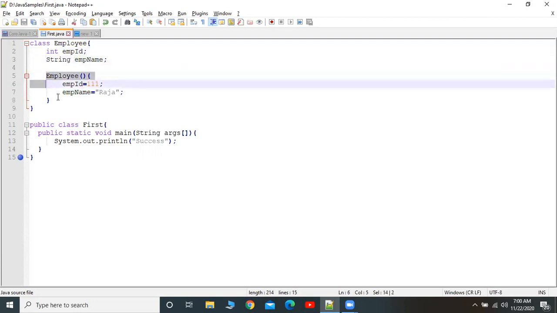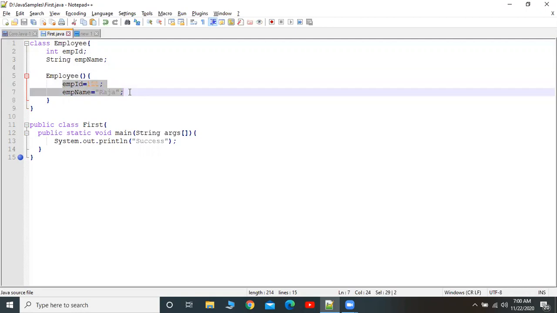And again, this is the constructor. This is the way we have to define the constructor. Here see, Employee, open bracket close bracket, and inside I have two lines of logic. I am just assigning the values to the variables emp id and emp name. This is the way we have to write a class.